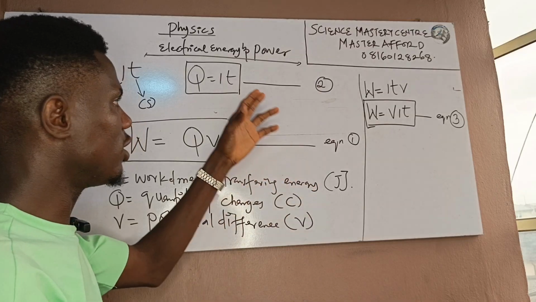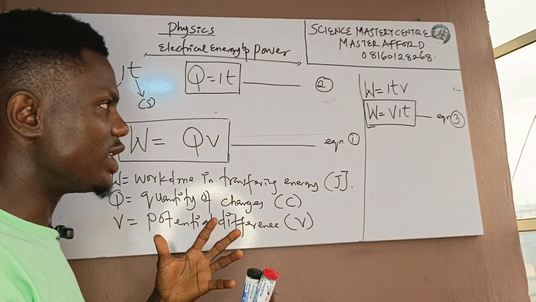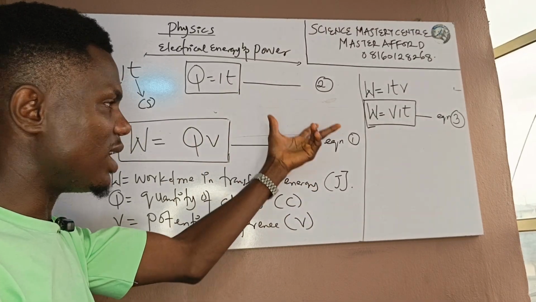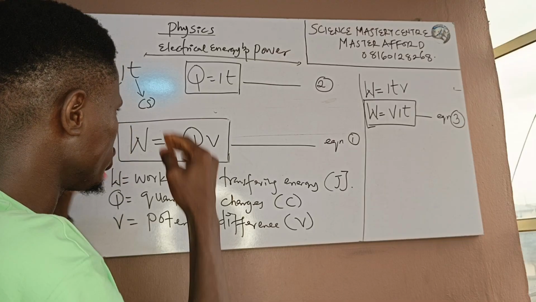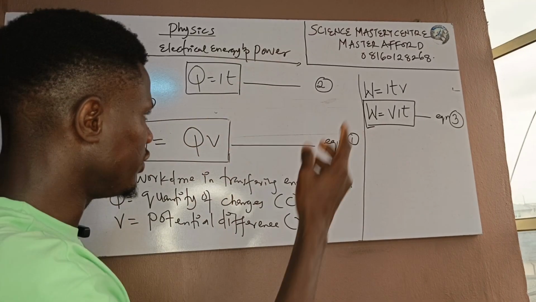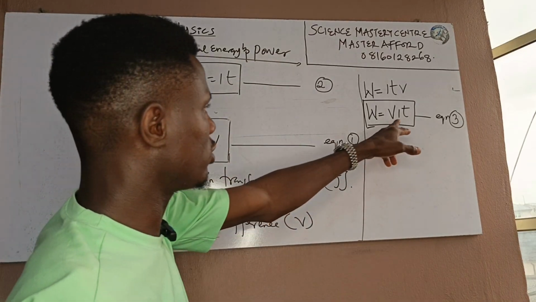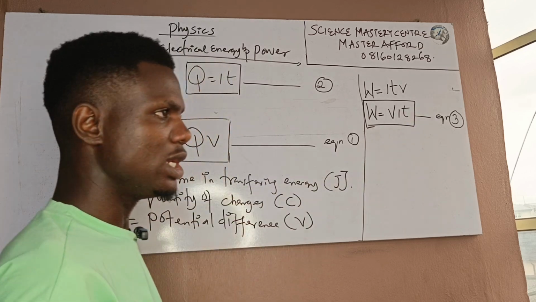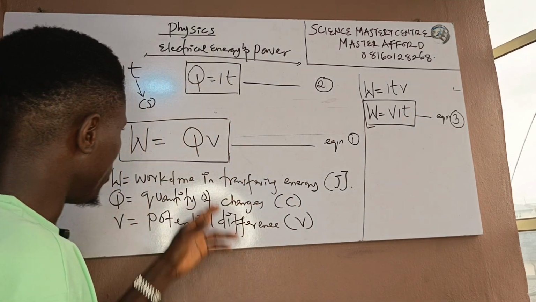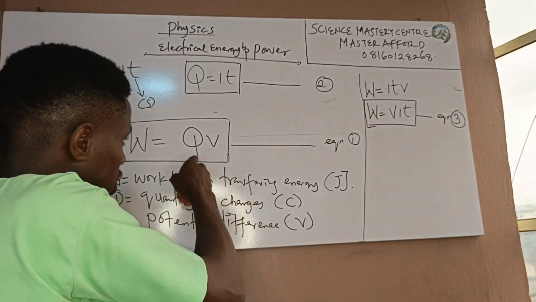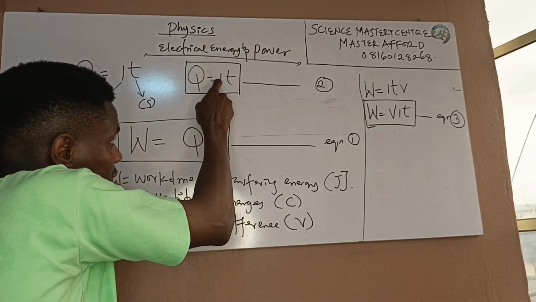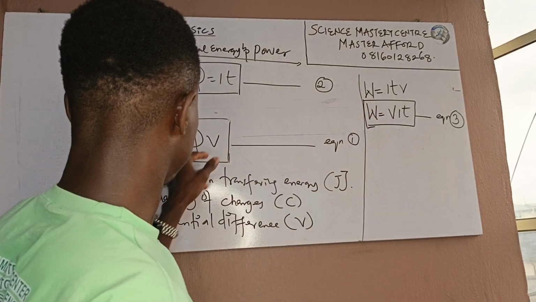The reason why we are always giving you all of this is because there are some questions you will be faced with that need all of this knowledge. So that you don't just put something in your head that W equals QV. When they give you a question that has current and time, you may wonder what to do, because it's only Q that you know. Just know that Q is also equal to It.